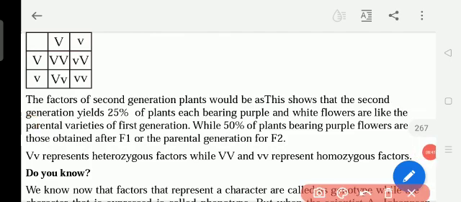So here we can say now capital V and small v represent the heterogeneous. Hetero means different. Two different things, not the same. So heterogeneous factors are different. Now capital V, capital V or small v, small v is the homogeneous. Homogeneous means same. Homo means same factors, same characters. If from the mother the child is carrying small v and from the father also small v, then the child will get the homogeneous, same characters. Okay, so these genes will be carried from parents to children, generation to generation.